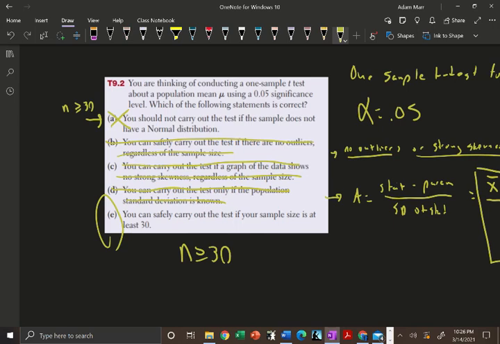Yeah, it was a little bit confusing, some of the wording in B and C. I can understand why you may have gotten confused with that, but that is it. Okay.